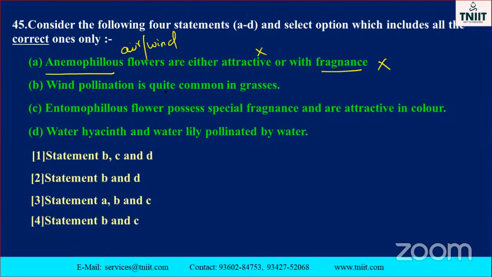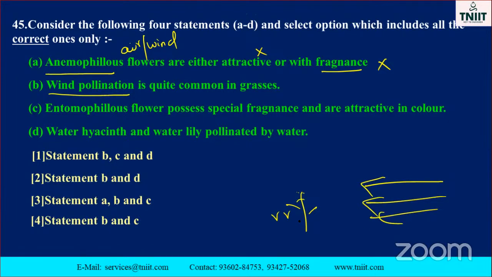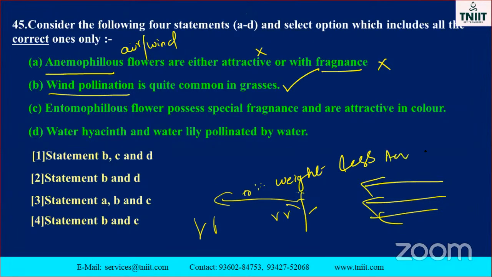Okay. Wind pollination is quite common in grasses. Already you know wind pollination. Just to take an example, any one of the grasses. The wind is flowing this way. What happened now? Pollen is transferred to other plants, here to here, somewhere else, at 10 meters or 12 meters, 100 meters, whatever it may be. So this is the correct one. Wind pollination is quite common in grasses because the pollen grains produced by the grasses are very light, very weightless. So this one is the correct one.